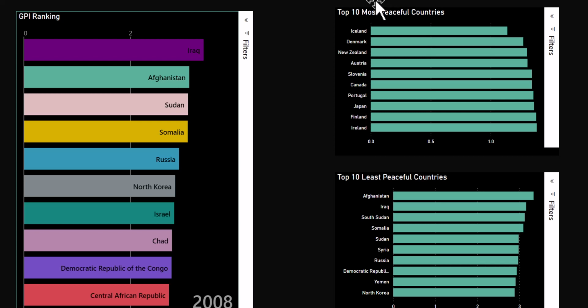Then also we have the list of top 10 most peaceful countries. Those are the names of the countries. Austria is one of them. So if you are looking at immigrating, you can consider these countries to immigrate to. And then also we have a list of 10 least peaceful countries, and you can see them. We have Afghanistan, we have Syria, we have Yemen, and we also have North Korea. Depending on the continent, these are the top 10 least peaceful.